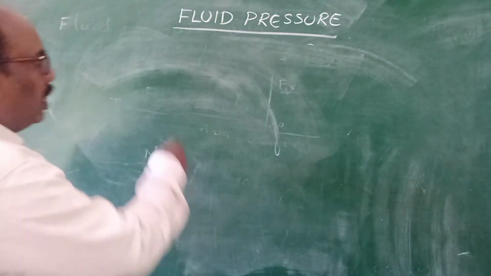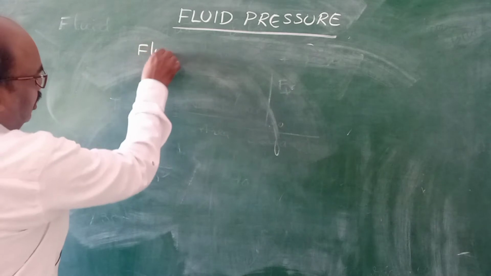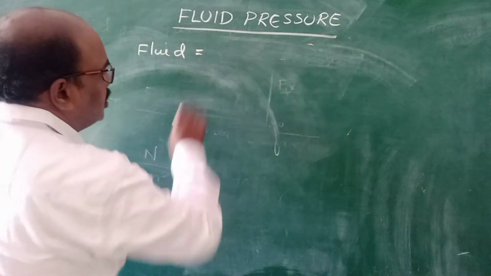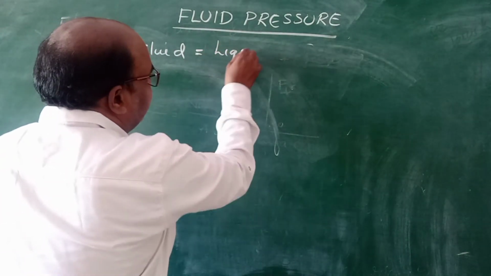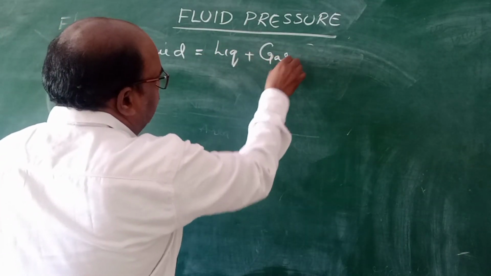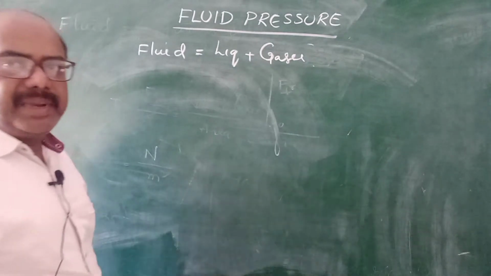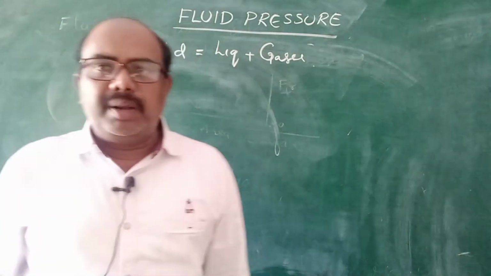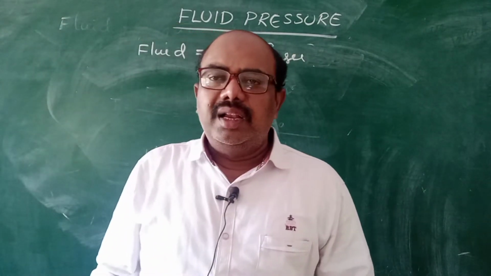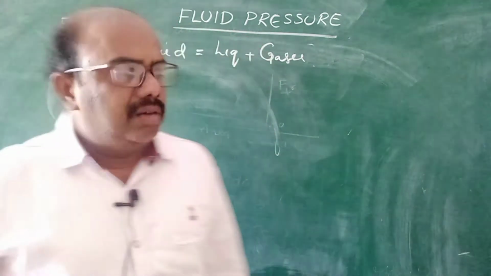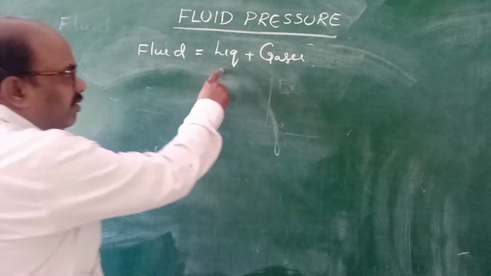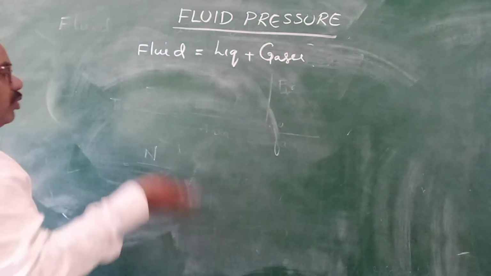First of all, what is meant by fluid? Fluid means which flows from one place to another place. Generally, liquids and gases are combinedly called fluids. Why? Because solids do not flow from one place to another place, whereas liquids and gases flow from one place to another place. This is the fluid definition. Liquids and gases come under fluids.